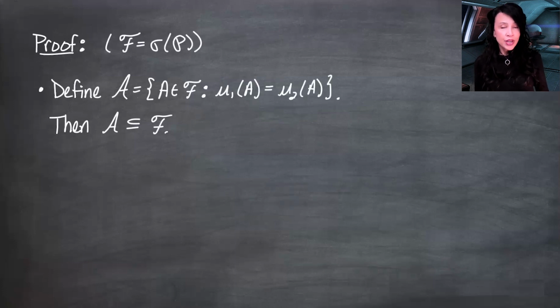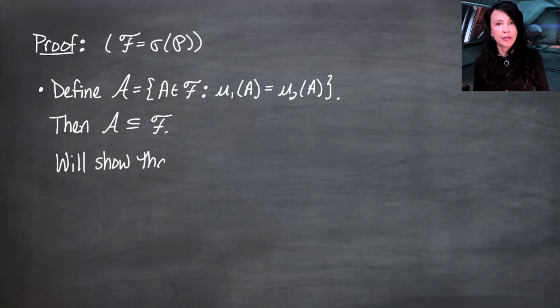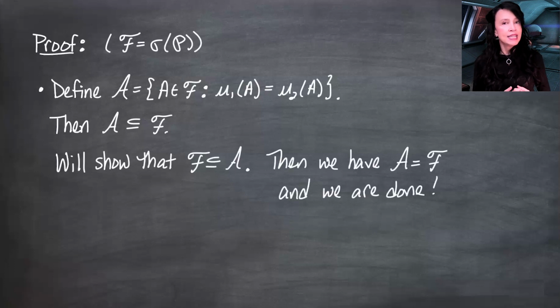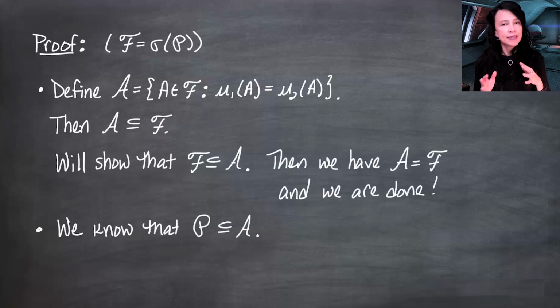If we want to show that mu1 of A equals mu2 of A for all A in curly F, then we just need to show that the collection of sets for which mu1 of A is equal to mu2 of A is all of curly F. In other words, we've got that curly A is contained in curly F. We're going to show containment the other way. So first off, I'd like you to note that the pi system curly P is contained in curly A. We know that curly P is contained in curly A because that was the assumption, the setup here. We assumed that mu1 of A is equal to mu2 of A for everything A in that pi system.